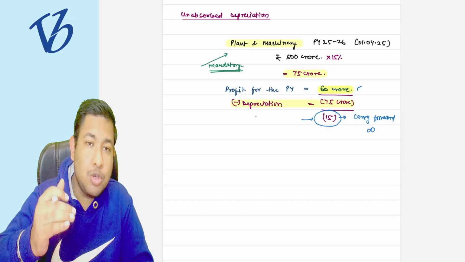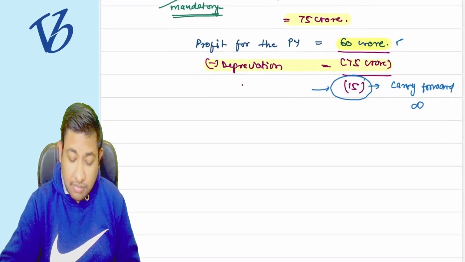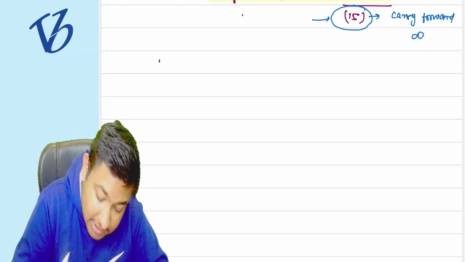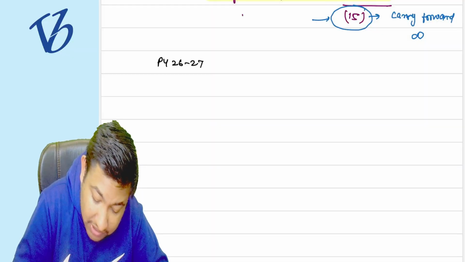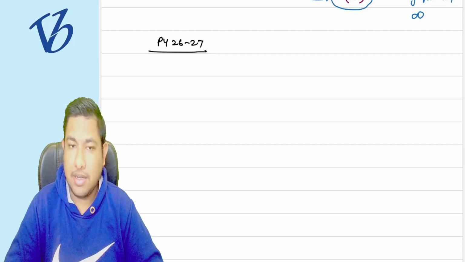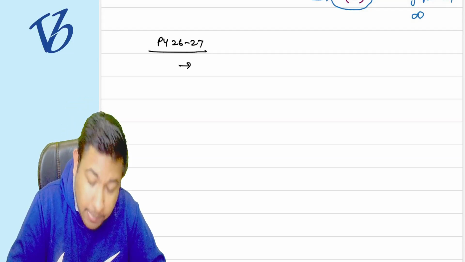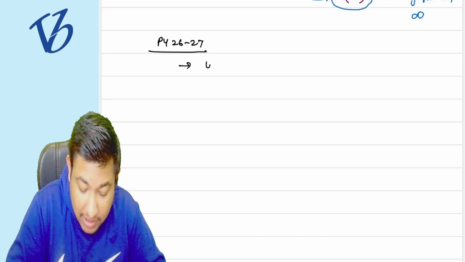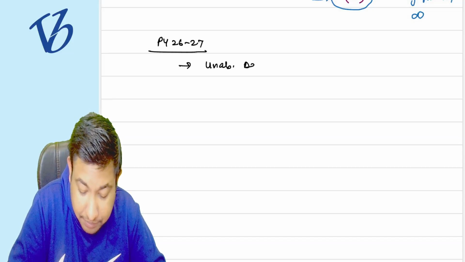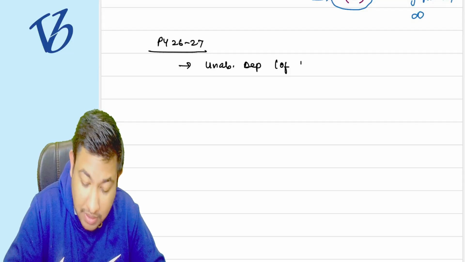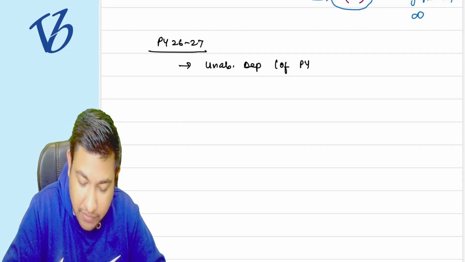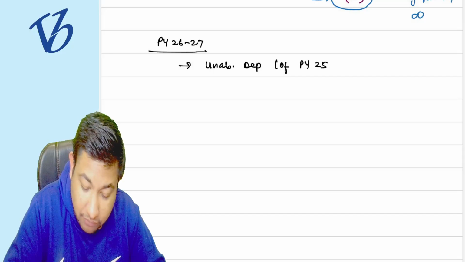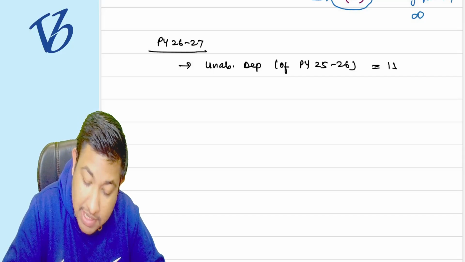Now, come to the next year, that is previous year 26-27, that is my next year, correct? Now I have unabsorbed depreciation of previous year, suppose previous year 25-26, that is of 15 cr.